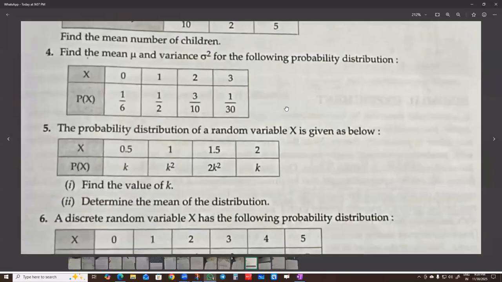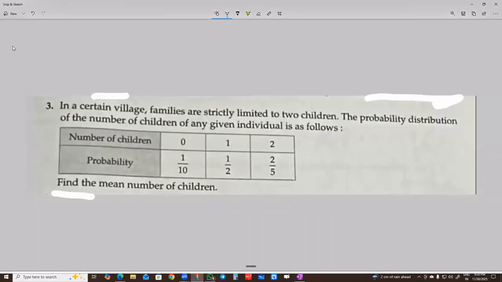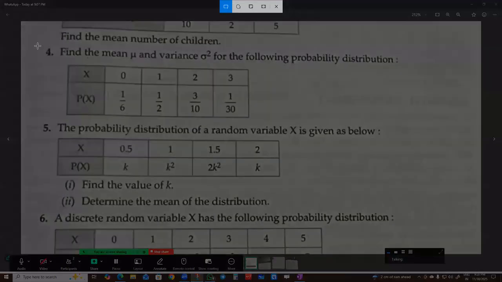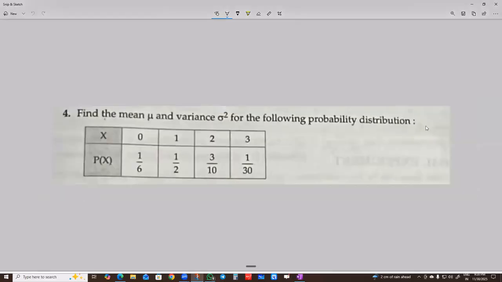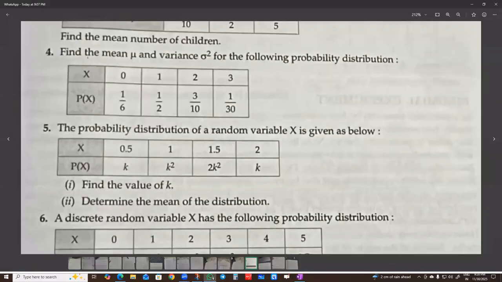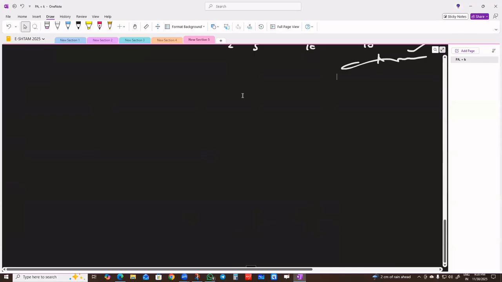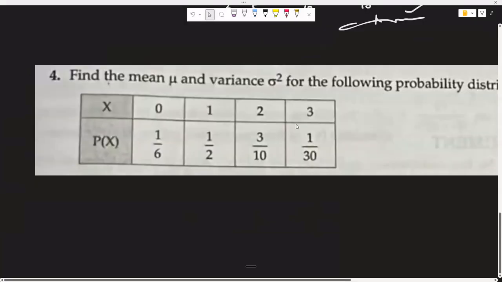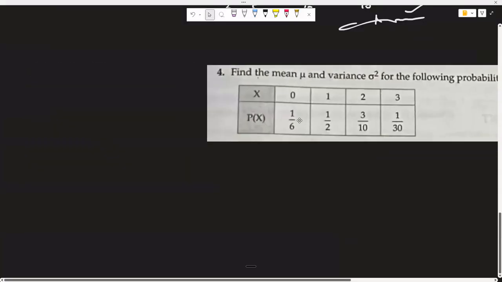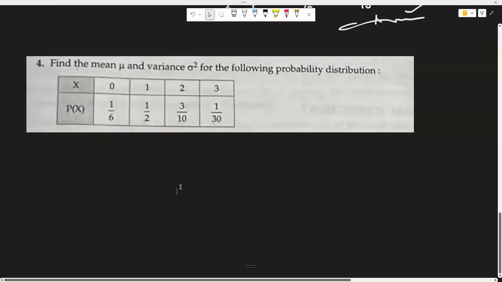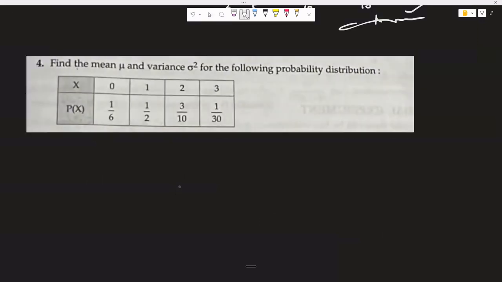Next, problem number 4. Find the mean mu and variance sigma square, where sigma indicates standard deviation and sigma square is variance.